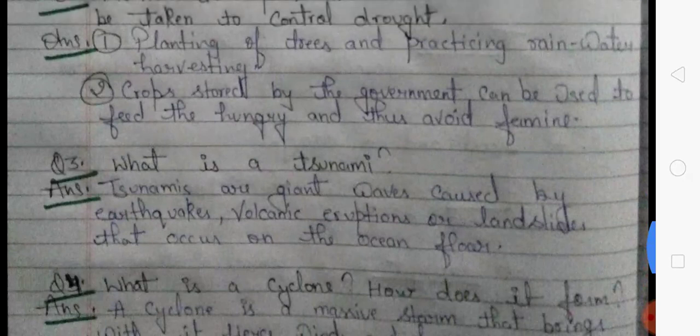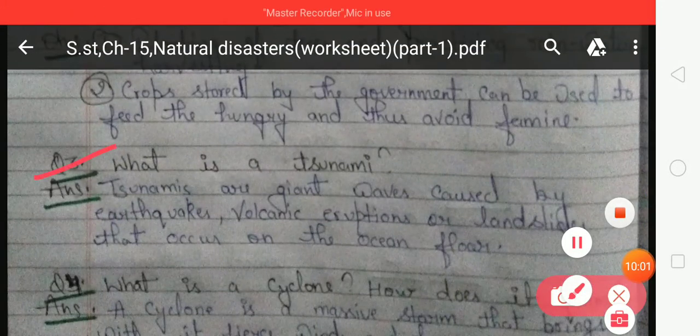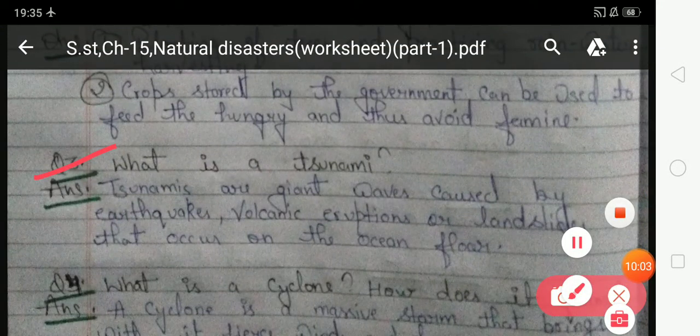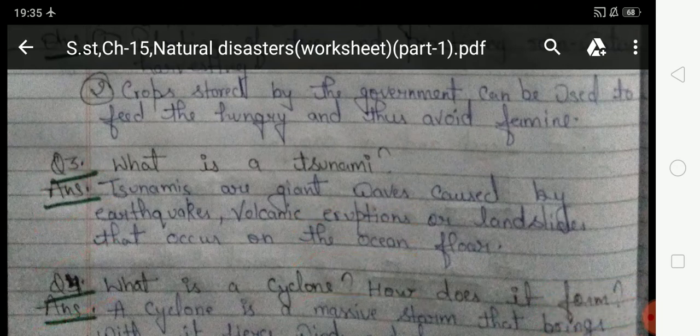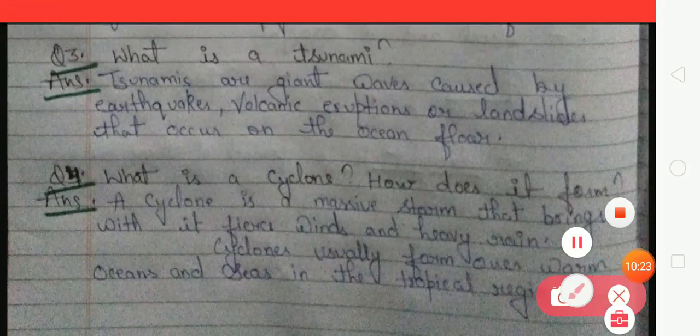Now look at the next question. That is question number 3. What is a tsunami? Your answer: tsunamis are giant waves caused by earthquake, volcanic eruptions, or landslide that occur on the ocean floor. So, students, tsunamis are giant waves caused by earthquake, volcanic eruptions, or landslide that occur on the ocean floors.